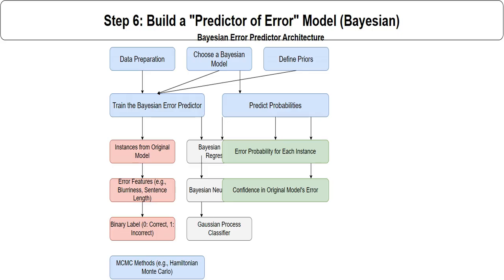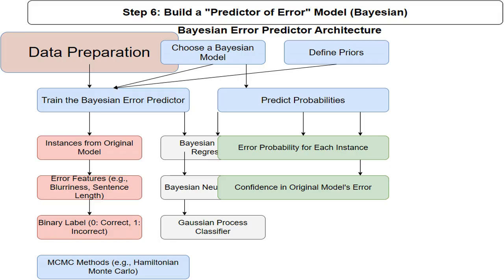The goal is to create a new model, called the error predictor, to predict when the baseline model will make mistakes. This model will be Bayesian, allowing quantifying uncertainty. Prepare the dataset for the error predictor, using the same instances as the original model.